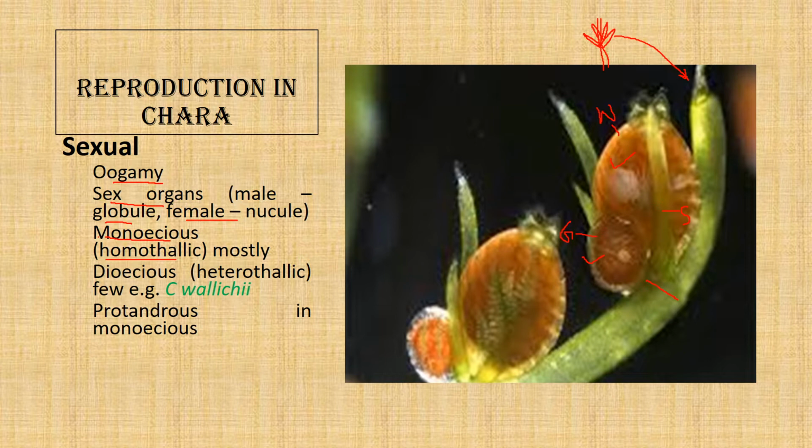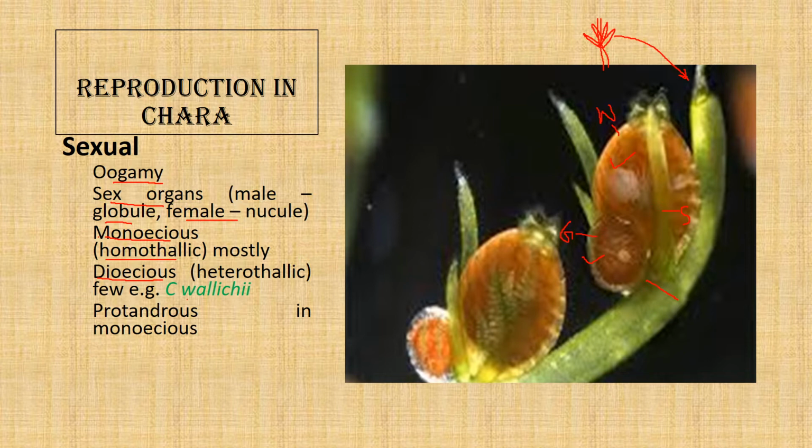This is the general rule in Chara, that most are monoecious, but certain dioecious species are also found, where the different sex organs are born on different plants.